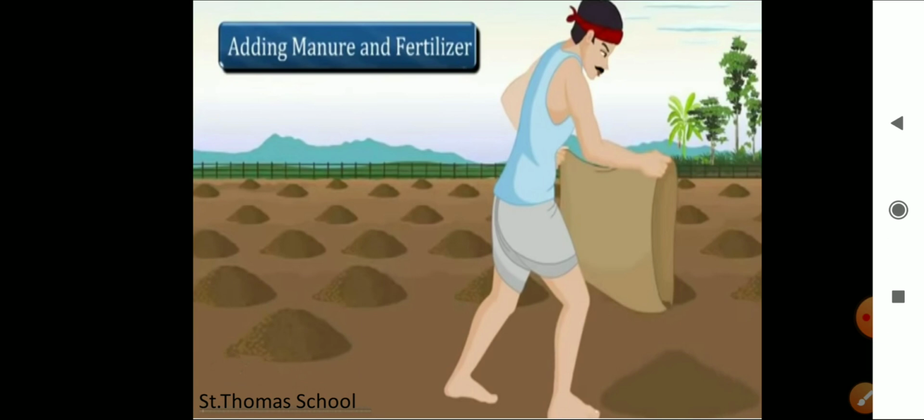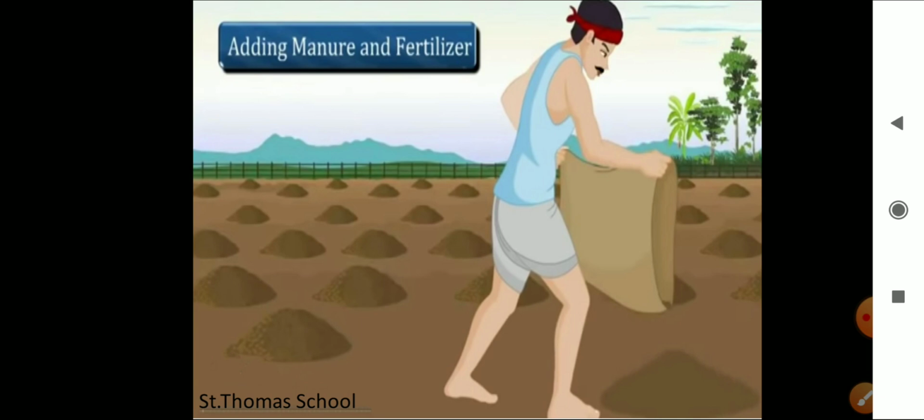एक के बाद एक उसमें से सारे nutrients खींचते जा रहे हैं. So what happens? When the cultivation of crops is done continuously, it makes the soil very poor, right?